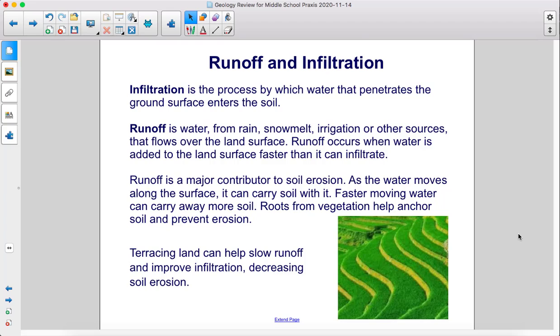As the water moves along the surface, it can carry soil with it. Faster moving water can carry away more soil. Roots from vegetation help anchor soil and prevent erosion. Terracing land can help slow runoff and improve infiltration, decreasing soil erosion.